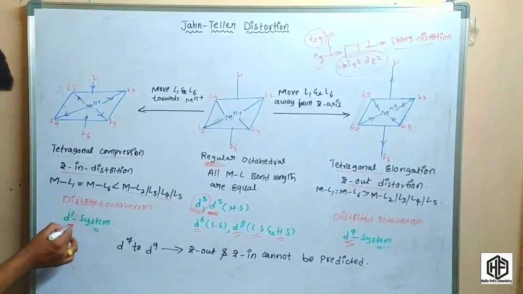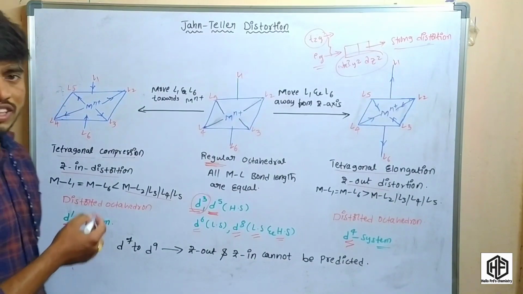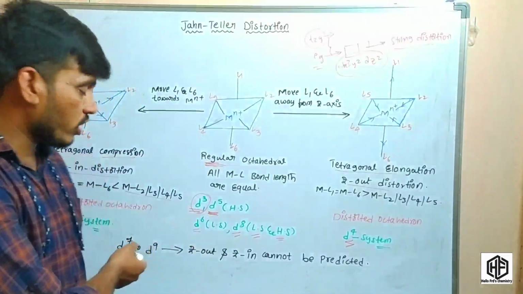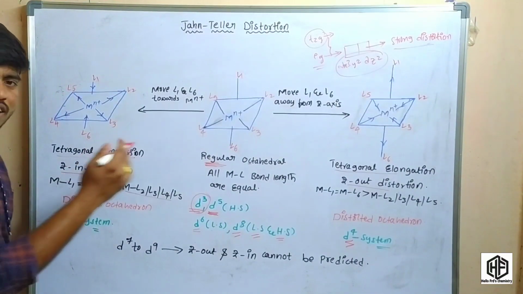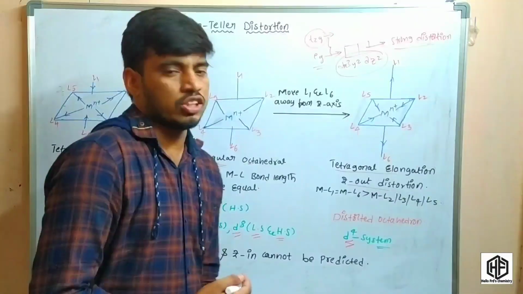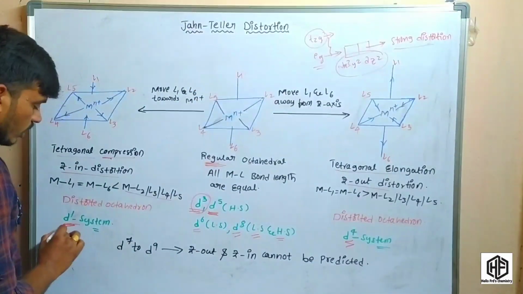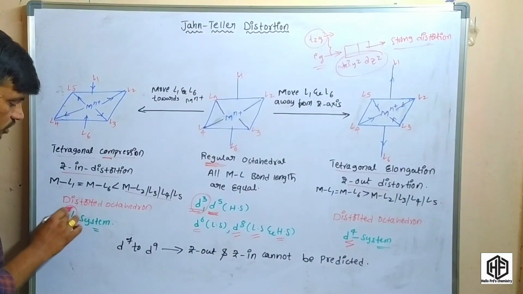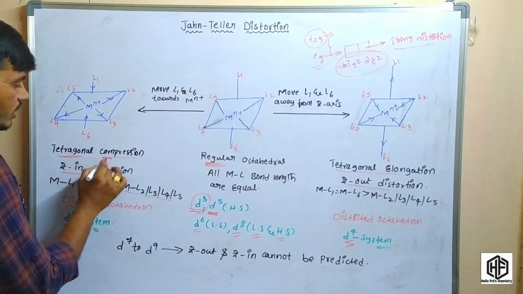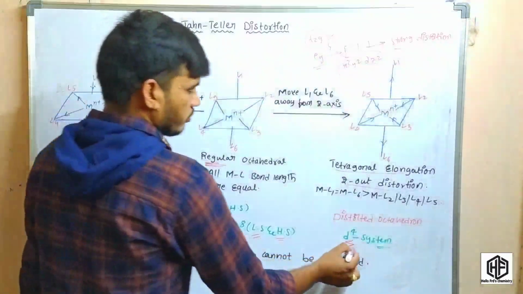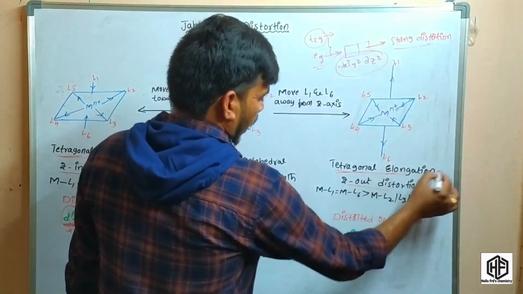But here, the d1 configuration also shows tetragonal compression, because the d1 electron is present in the t2g set orbitals. This t2g set orbital in the d1 system is an unsymmetrical field, so it exhibits tetragonal compression. The d4 system exhibits tetragonal elongation.